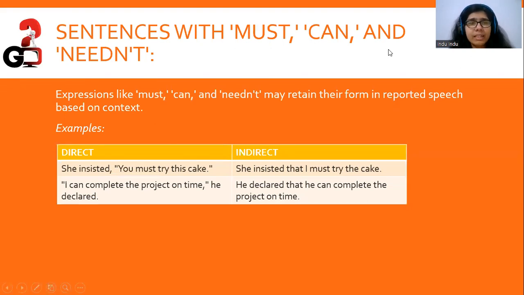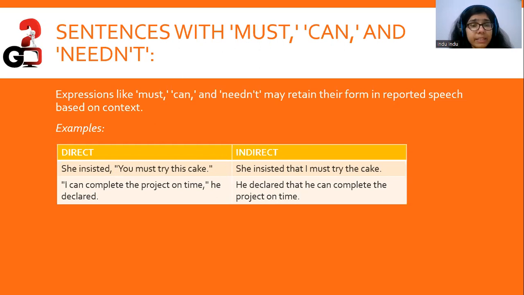Now, we'll discuss sentences with must, can, and needn't. Expressions like must, can, and needn't may retain their form in reported speech based on context. She insisted, "You must try the cake." She insisted that I must try the cake. So here the "must" remains the same, retains its form, right? Must try the cake.